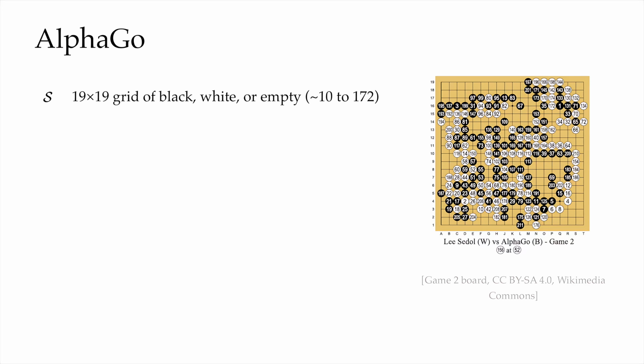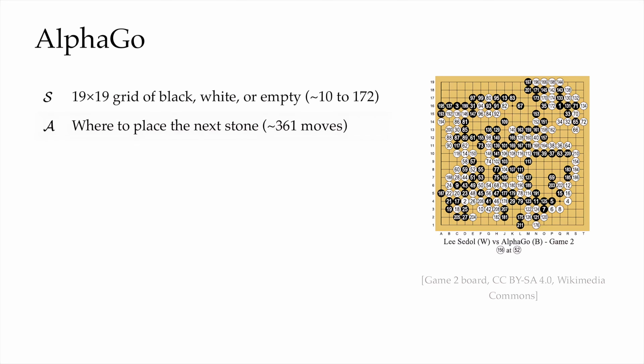Well, the state space is obviously the board configuration. It's a 19 by 19 grid where each grid cell can take on black, white, or empty. So there can be up to 3 to the power of 361 board configurations, or roughly 10 to the power of 172. It's vastly more than the number of atoms in the observable universe. The action space is where to place the next stone, so there are about 360 moves at the start of the game. For the game of Go, the board update is governed by the rules of the game, which are crisp and written down. Placing a stone leads to a board state we can compute exactly.